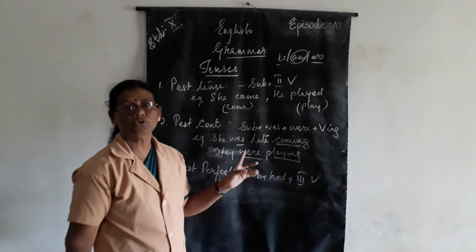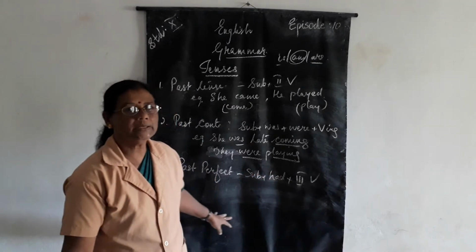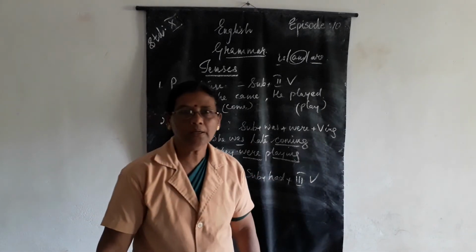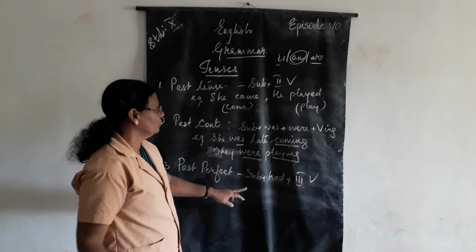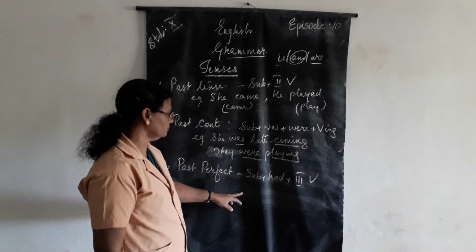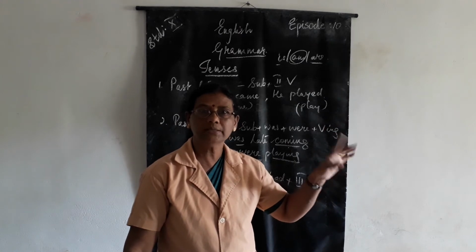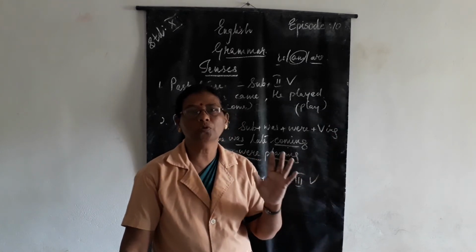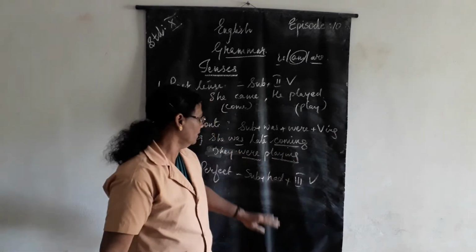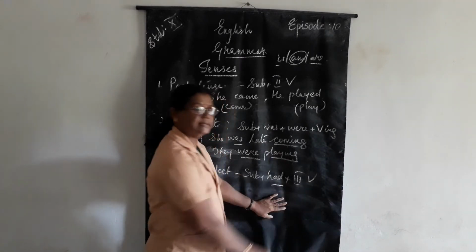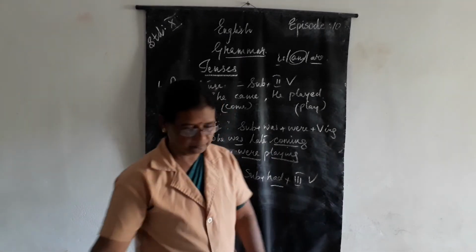Already in the present also, what have we said for perfect? Third form of the verb. So both singular and plural we use only one, that is had. Clear?